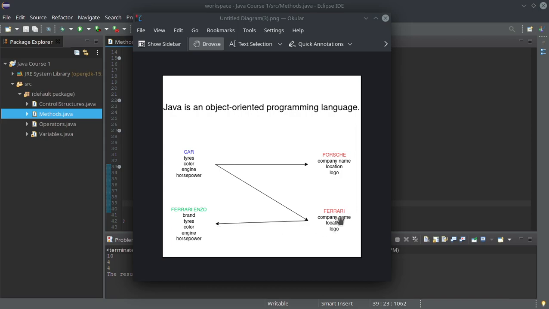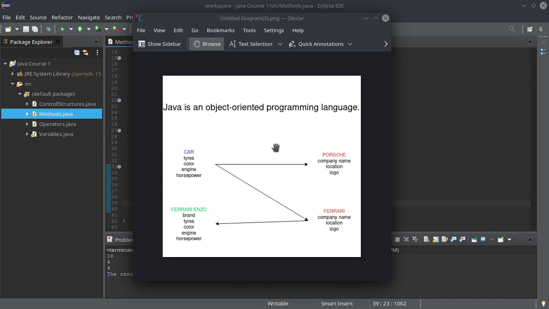But Ferrari is also an object. Porsche is also an object. Why? Well, because they are companies. And companies have, for example, a name, a location, a logo. So Porsche and Ferrari use another class, and the name of this class could be, for example, car company. And every car company must have a name, a location, a logo. Let's say some factories where they can build the car, and so on.